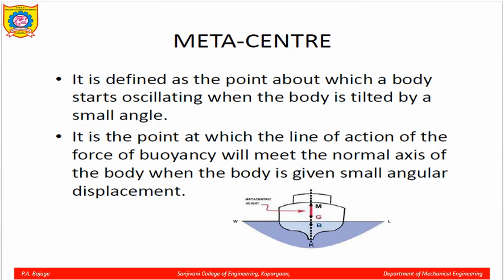Now for example, here you can see this is the CG point where the weight of the body is supposed to be concentrated, and this is the point B where the buoyant force acts, and the point just above the G point is that point about which the ship will oscillate in this direction or in this direction, clockwise or anti-clockwise.